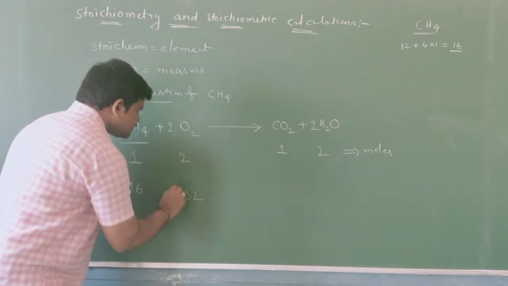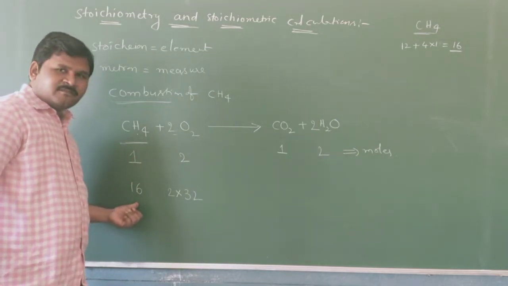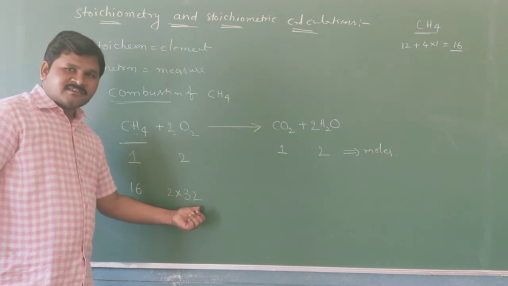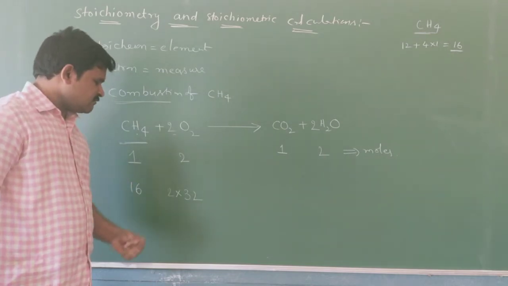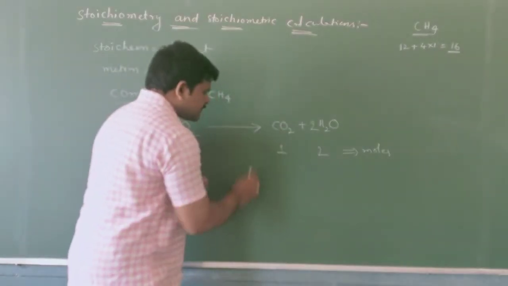But how many moles? 2. 2 into 32. That means 16 grams of methane reacts with 2 into 32 grams, that is 64 grams of oxygen. And we are getting 1 mole of CO2.